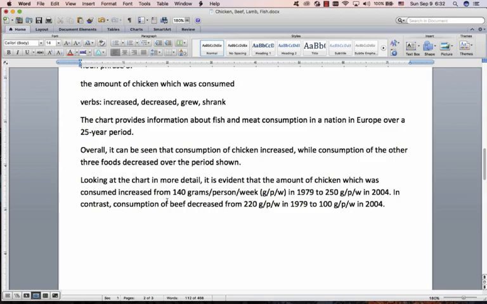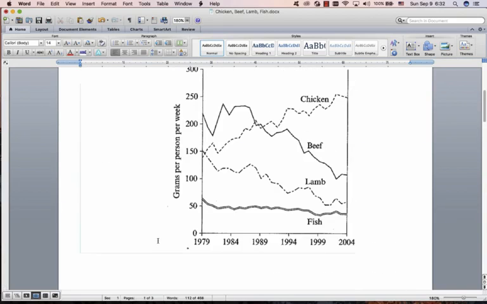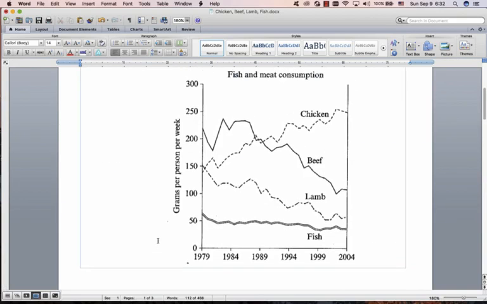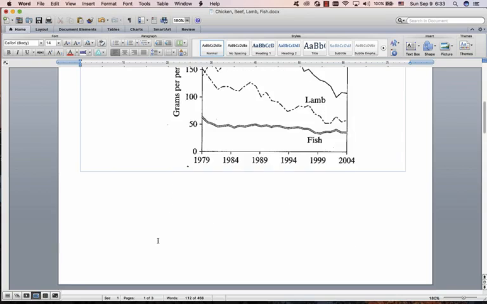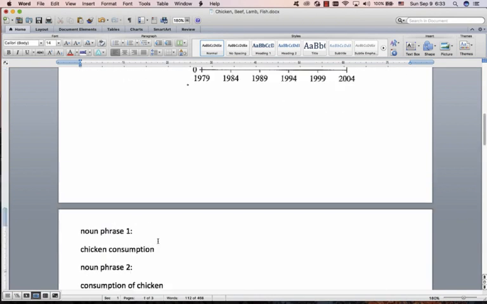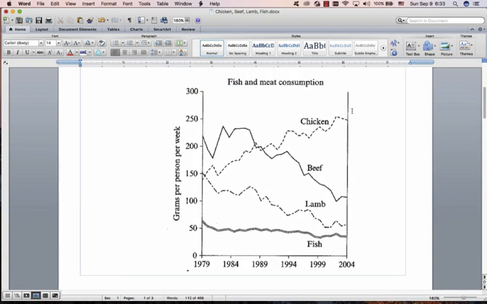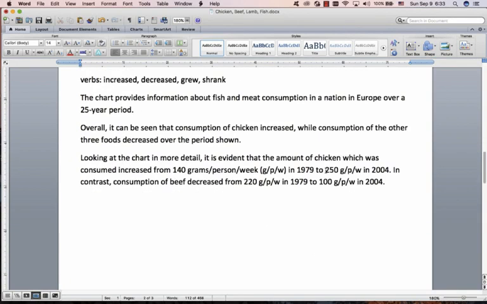Right. Now, because I'm focusing on these noun phrases, I'm not making it too fancy. I will show you later in other essays how you can make it a little bit fancier. For example, try and find the highest point on the chart. There it is over there. And then after that, put comma, which was the highest point on the chart. So there it is over there. And then we can have another lovely which, comma, which.